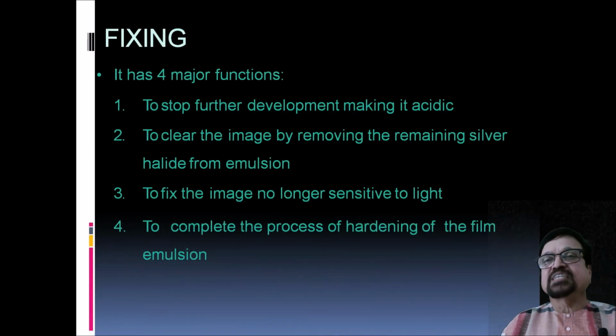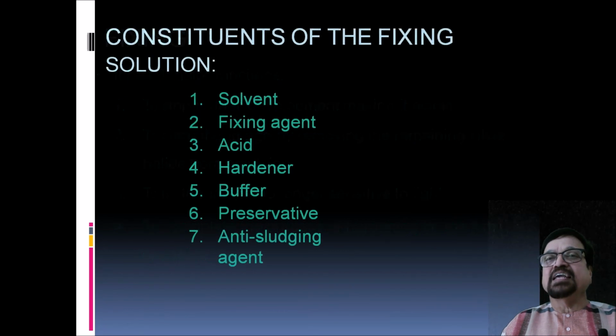Now fixing has four major functions: to stop further development by making it acidic; number two, clear the image by removing the remaining silver halide from the emulsion; and to fix the image so it is no longer sensitive to light. Otherwise, once we take the film out to the department, it will change in character. So it should remain the same, and to complete the process of hardening of the film emulsion.